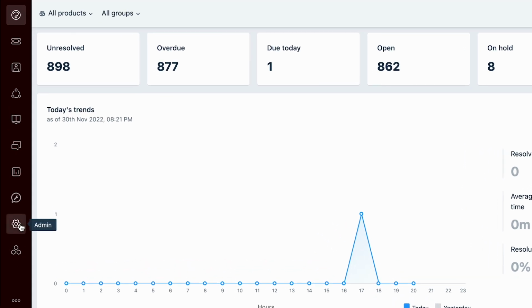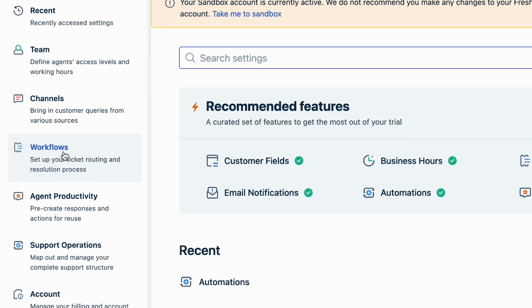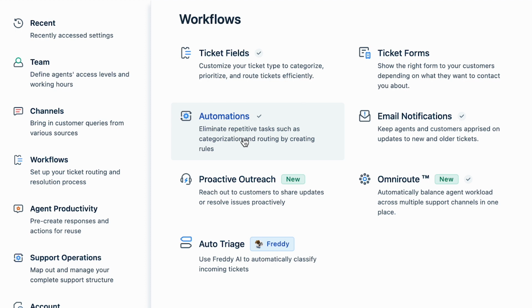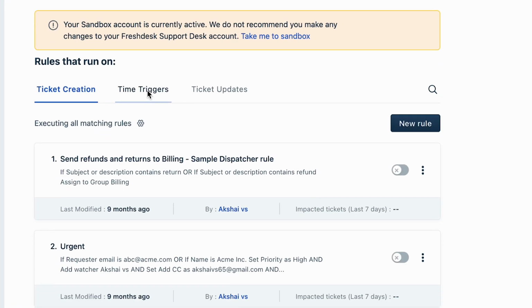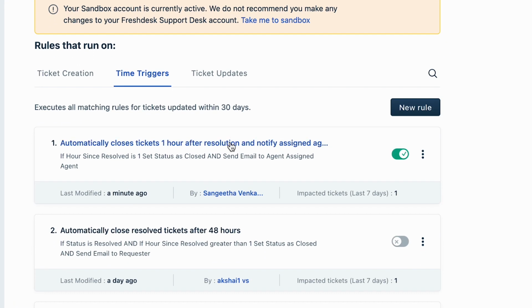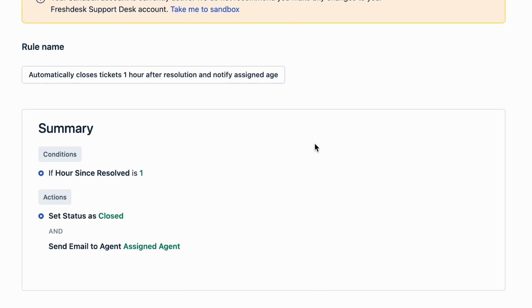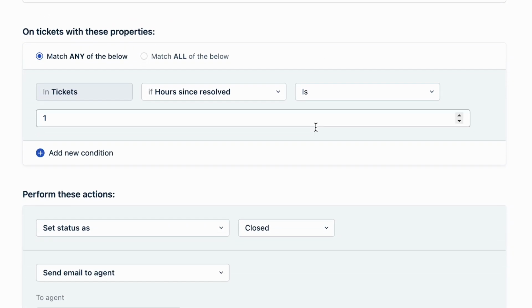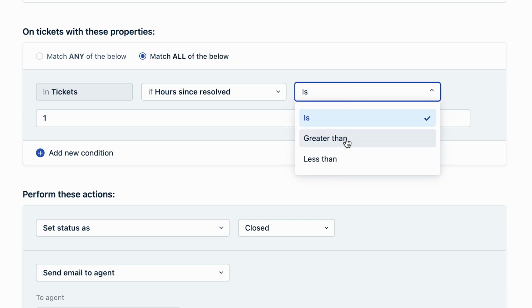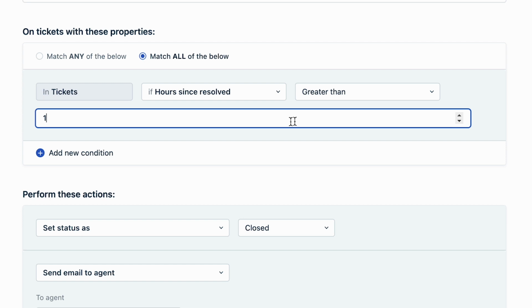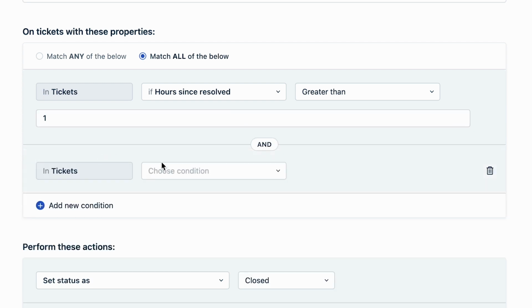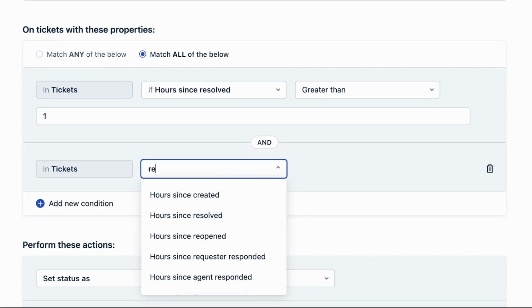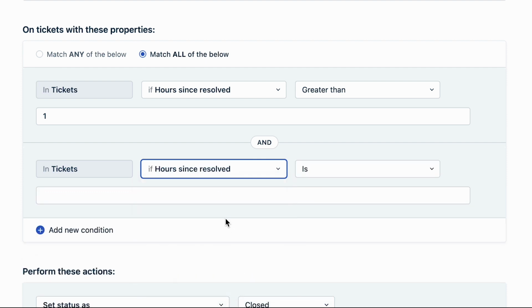Navigate to Admin. Under Workflows, select Automation. Under the Time Triggers tab, click on the Automation rule to edit it. Scroll down to the On Tickets with These Properties section. Select the Match All of the Below radio button. Select Greater Than option instead of Is and enter 1. Now, click on Add New Condition. Select in Tickets if hours since resolved less than 3.